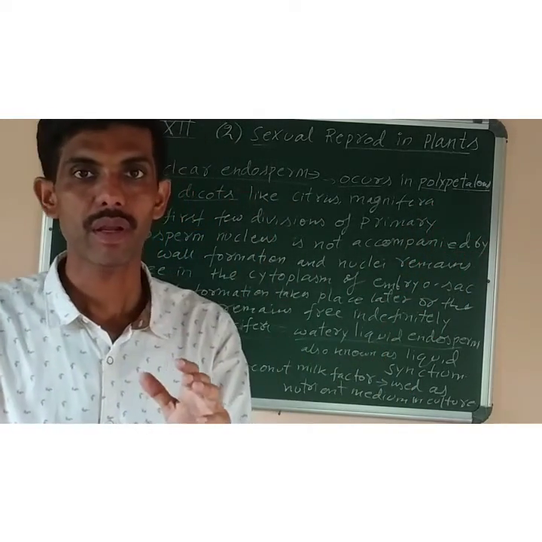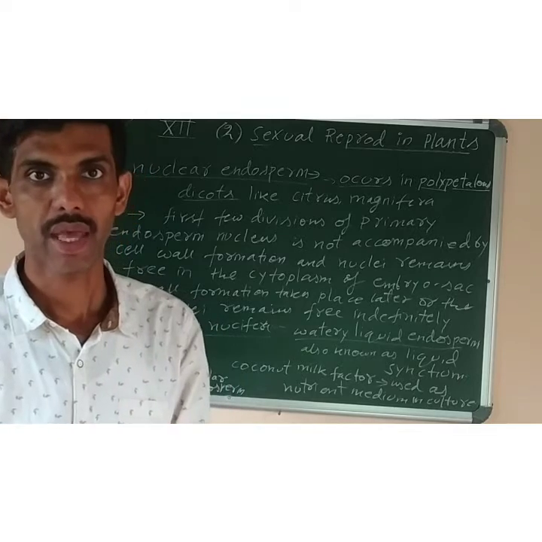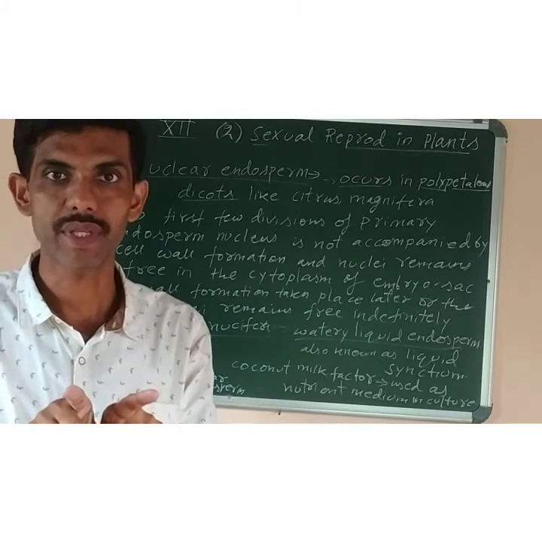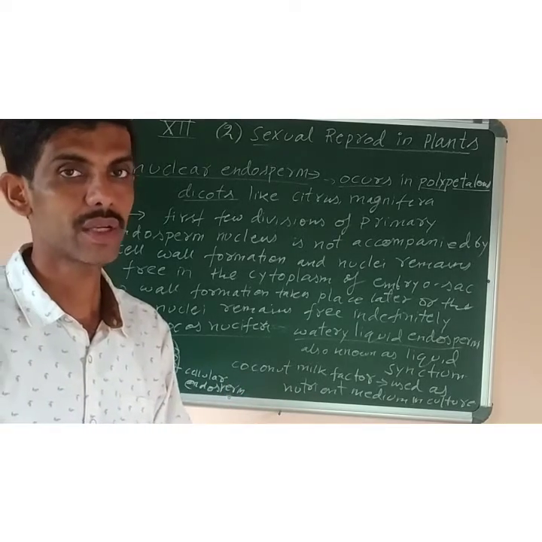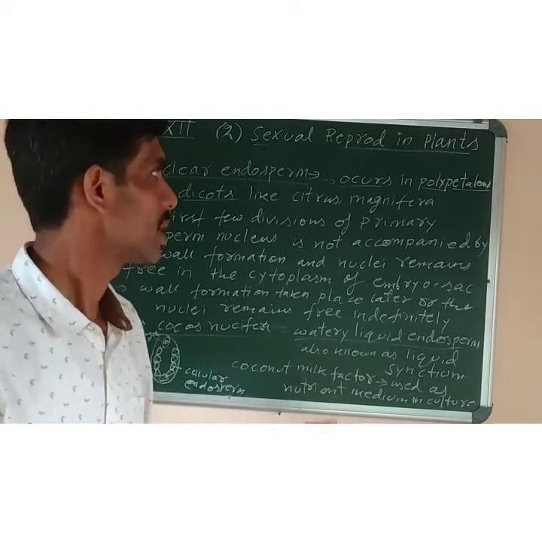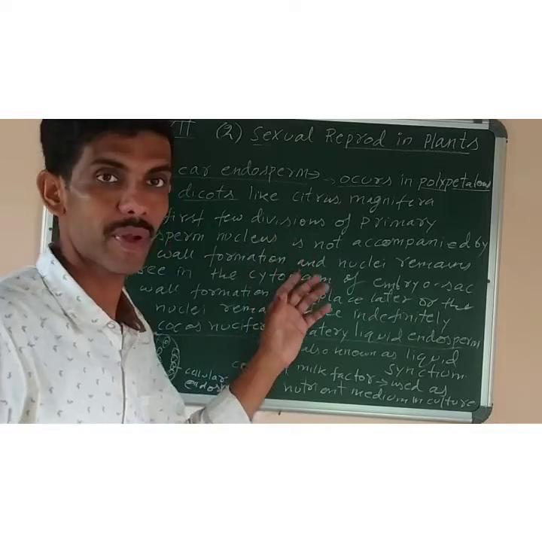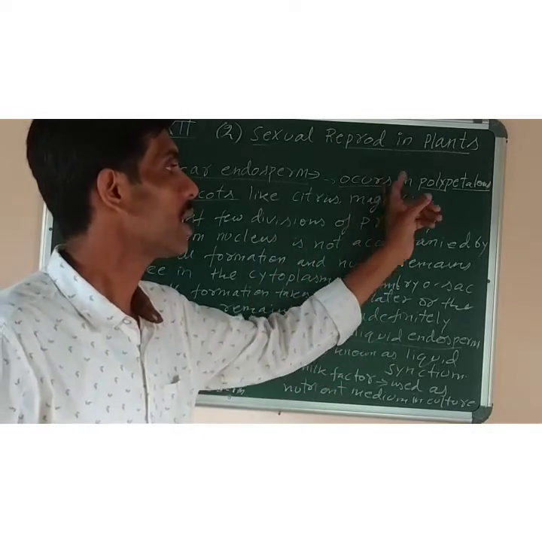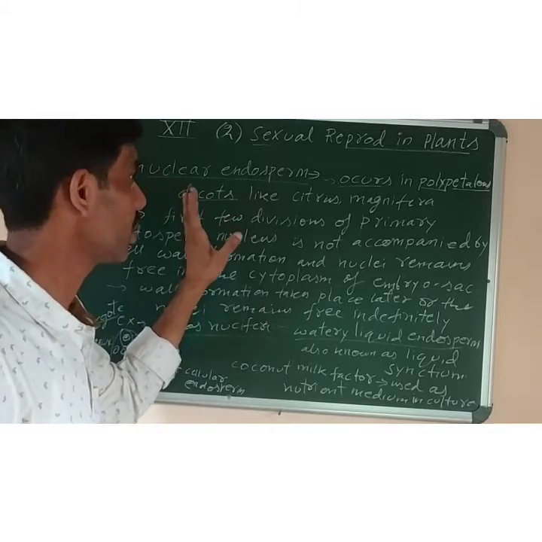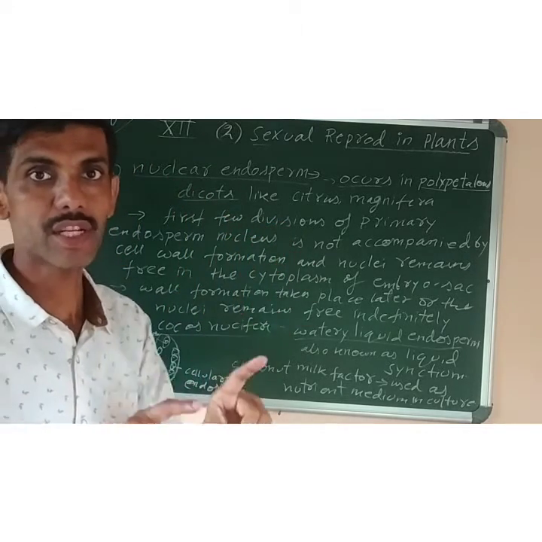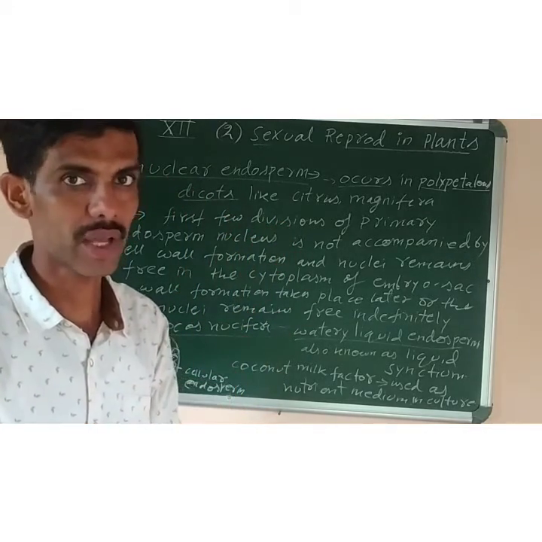You know what is the meaning of polypetalous? A flower which has many petals, and all the petals are free from each other, is called polypetalous. If they remain united, it is called gamopetalous. So where is such type of endosperm development found? It is found in polypetalous dicotyledons. Dicotyledons, you already know, are the seeds which have two cotyledons.